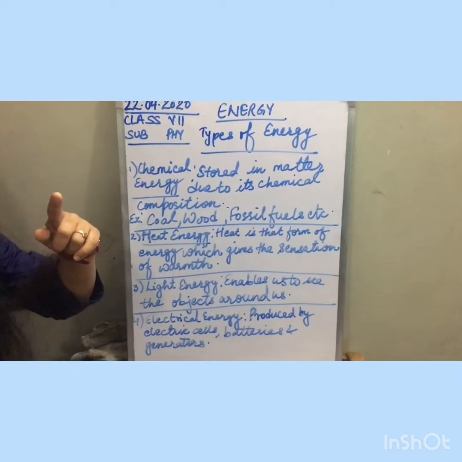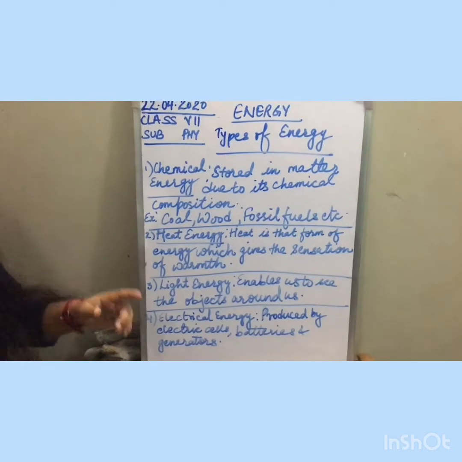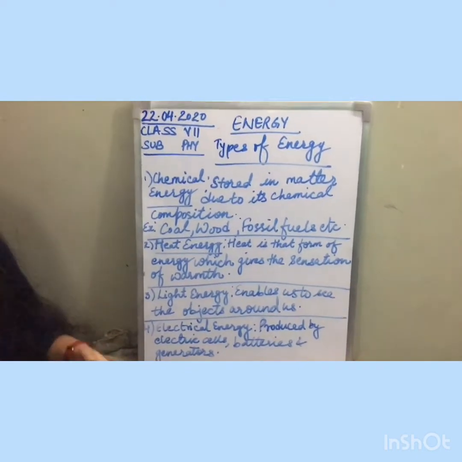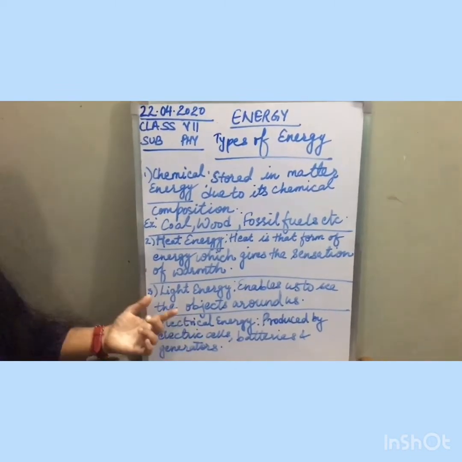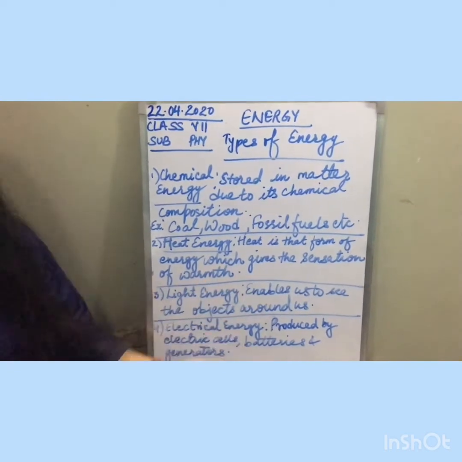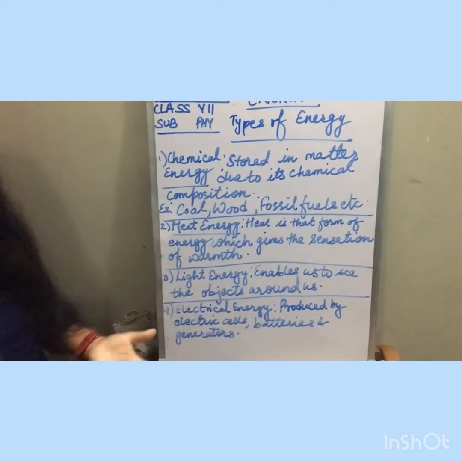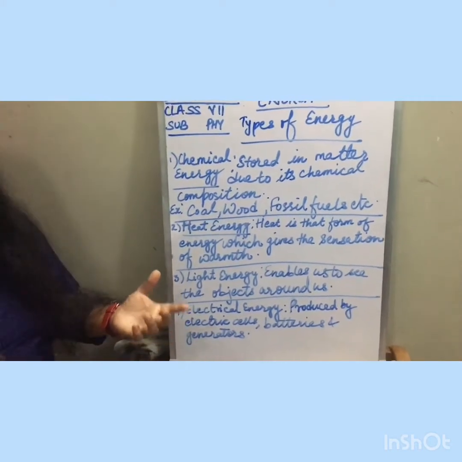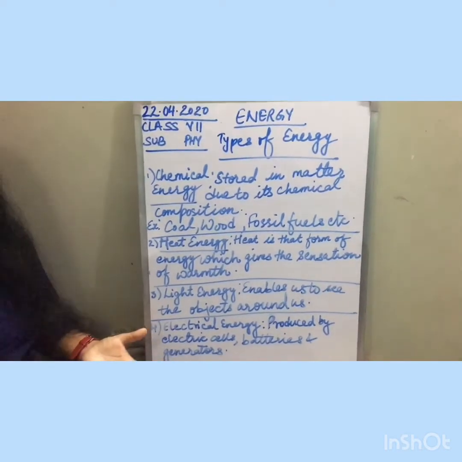That means solar energy gets converted into chemical energy by the plants. And when you eat the food prepared by the plants, that chemical energy is used up by your body in the form of muscular energy. I will explain muscular energy later. So, light energy is that form of energy which enables us to see the things around us. You have all seen a torch at your home, no? That torch is also giving us light, but it is not a natural source of light, it is an artificial source of light.